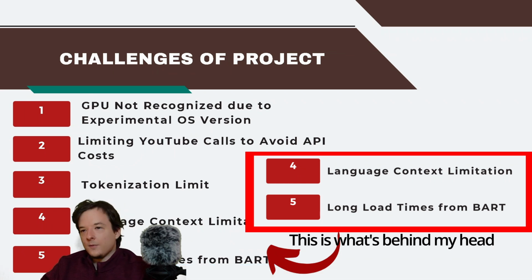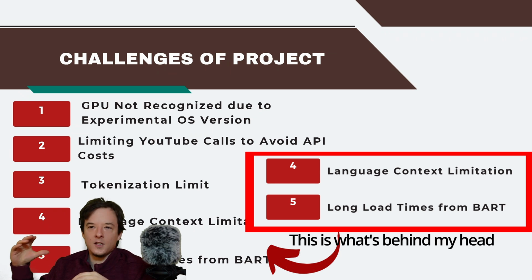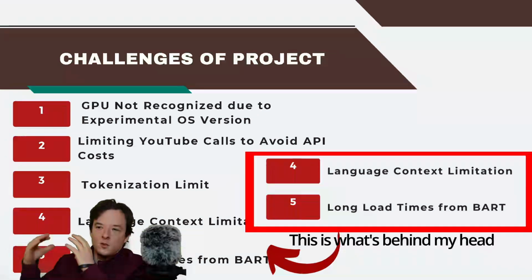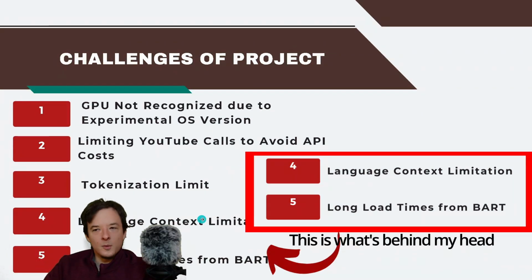And then there's a language context limitation that I had with using BART. What I found out from using BART is that, for example, your first paragraph that you take a summary of doesn't get context from the future paragraph, and the future paragraph doesn't get context from the previous paragraph. That starts to become an issue, because in real world conversations, or when people try to summarize something, it's important to take context from each paragraph that you read and not in so much isolation.